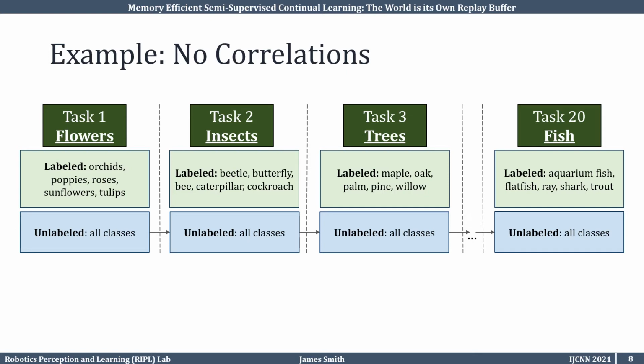In this vanilla setting, we sample unlabeled data from all classes. We'll show in our results section that we can train an agent in this setting to perform highly without storing any data for replay.